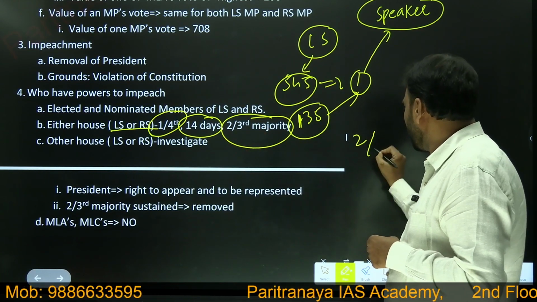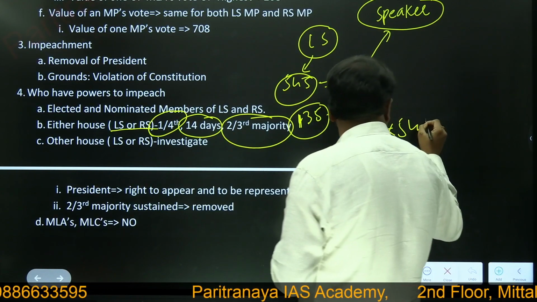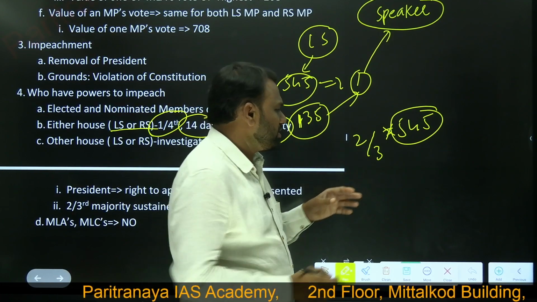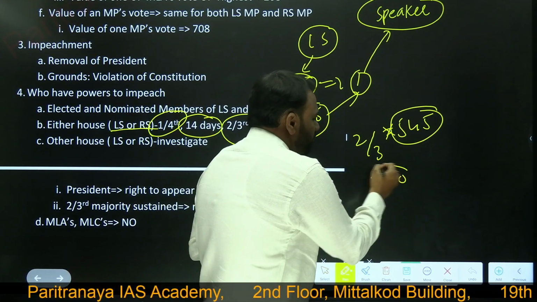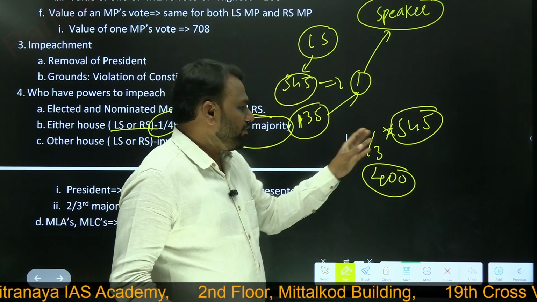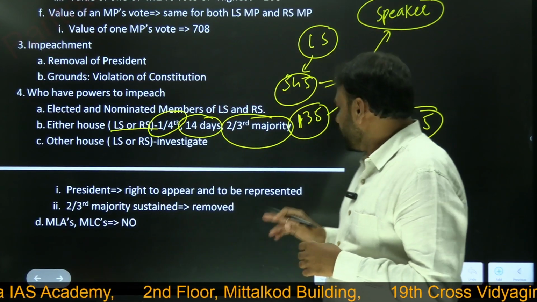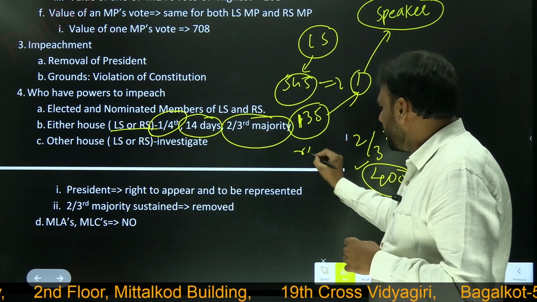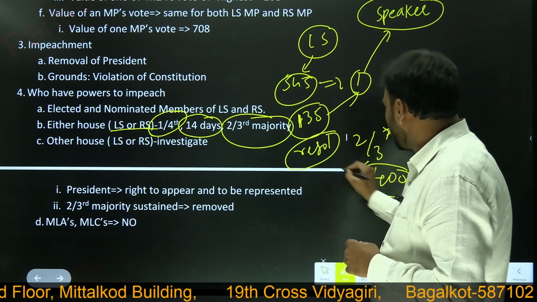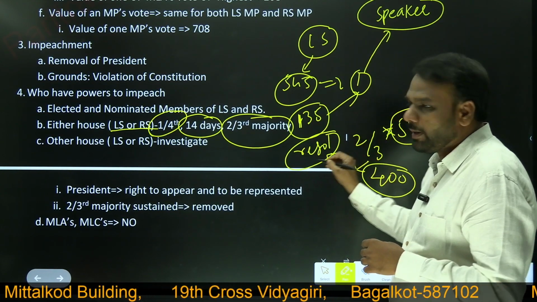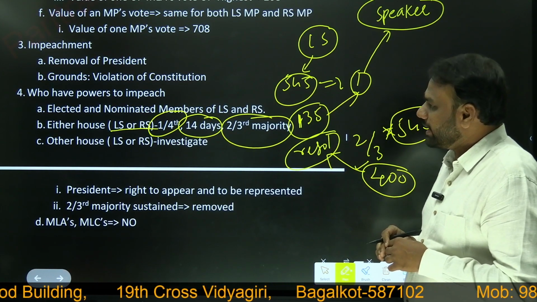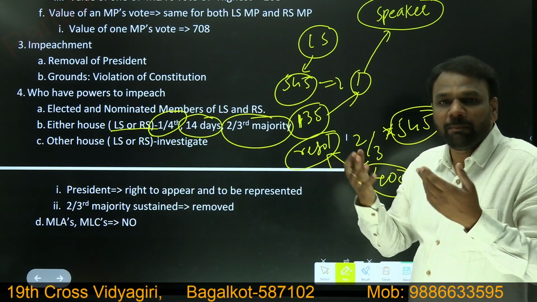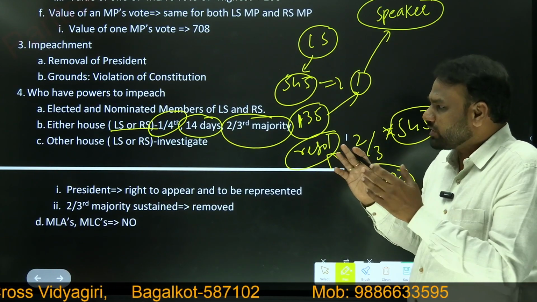So what is 2/3 of 545? Approximately 400. Let us assume 400 people. So 2/3 of 545 is approximately 400, and these 400 people have to support it. They will move a resolution for removal of the president. If 400 people support this resolution, then it means Lok Sabha has given permission for impeachment of the president. So now the Lok Sabha's role is over.